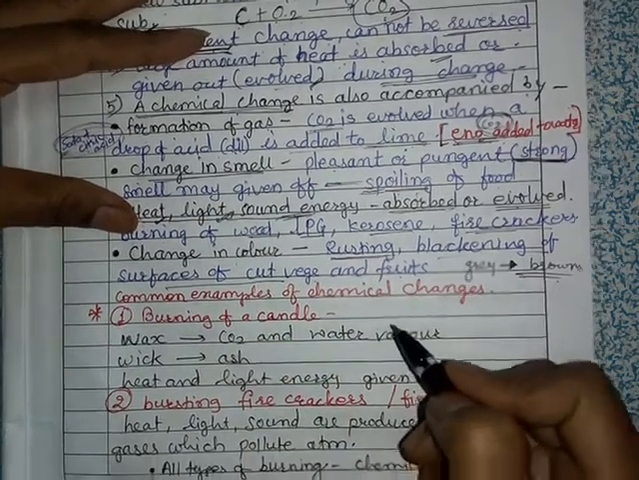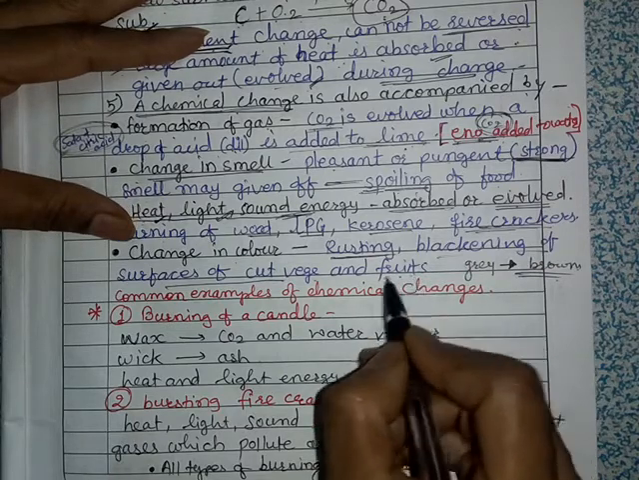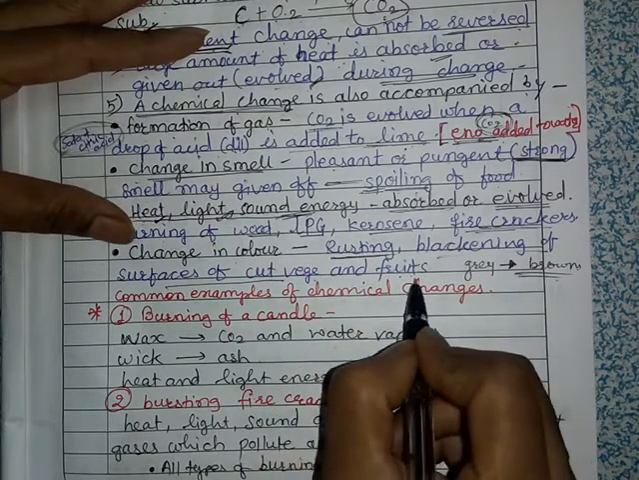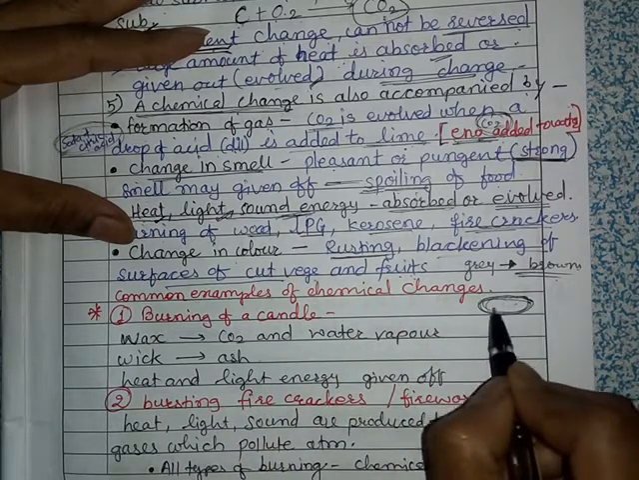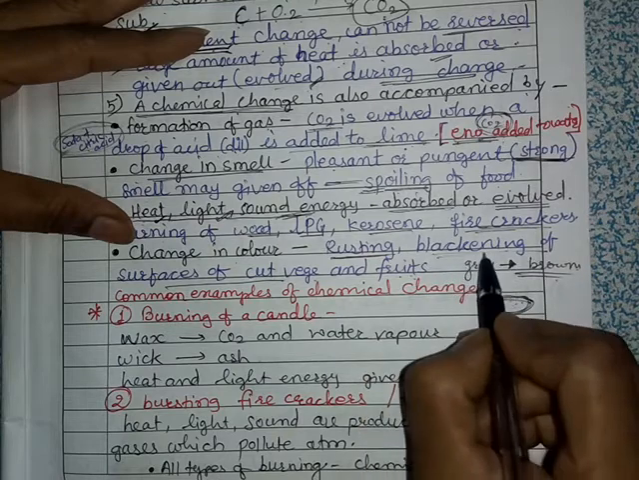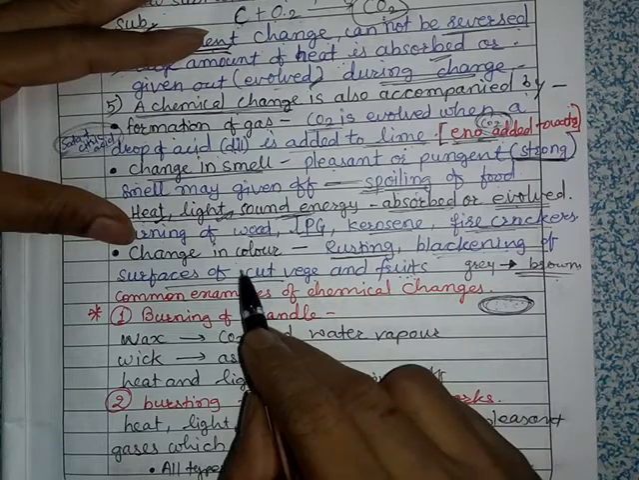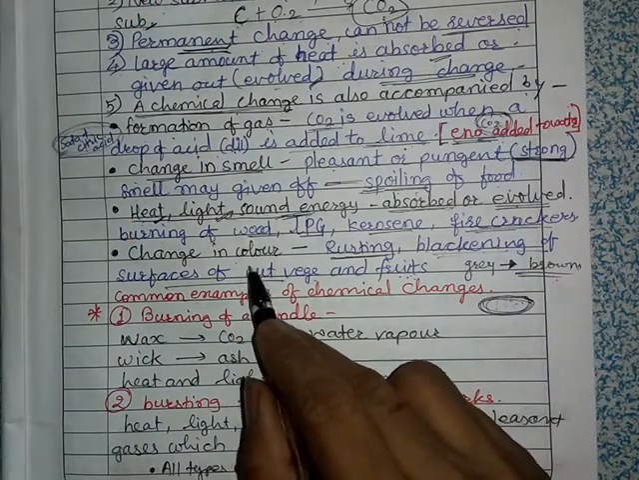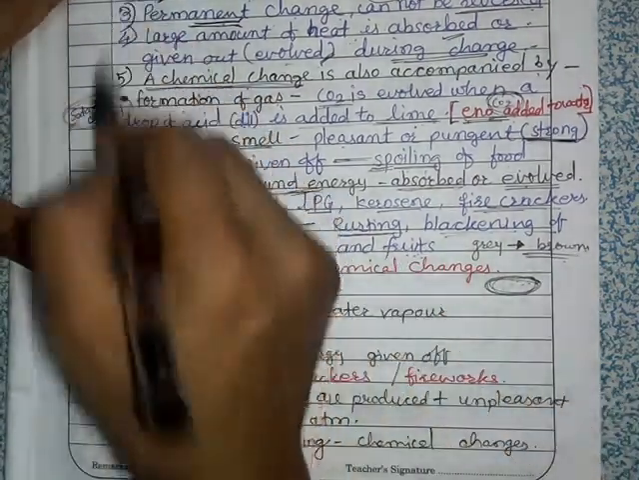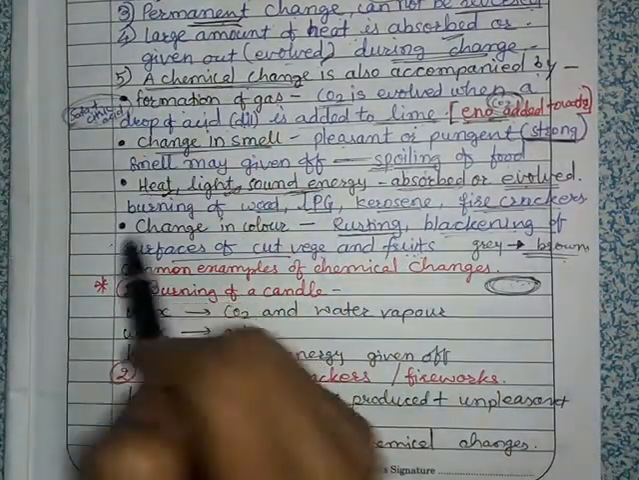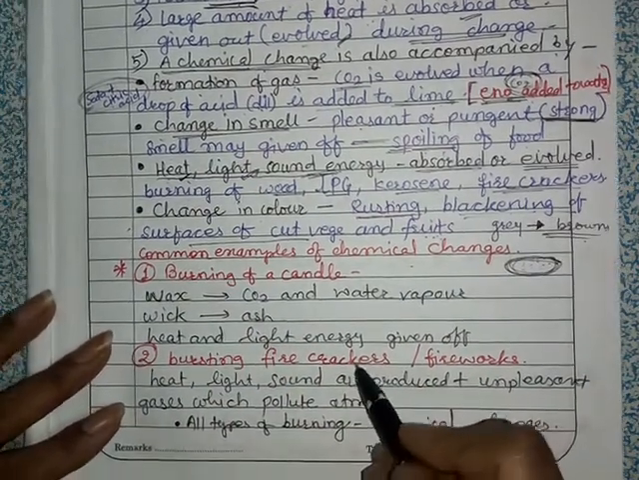Suppose you cut a vegetable or fruit like banana, or you can cut apple and keep it for a while in open space, then what will happen? That cut part of the fruit will become blackish. So this blackening of the surfaces of cut vegetables and fruits is also a chemical change, and it is a change in color. Okay, so these are the changes that take place during a chemical change. Now there are some common examples of chemical changes, so we will see one by one.